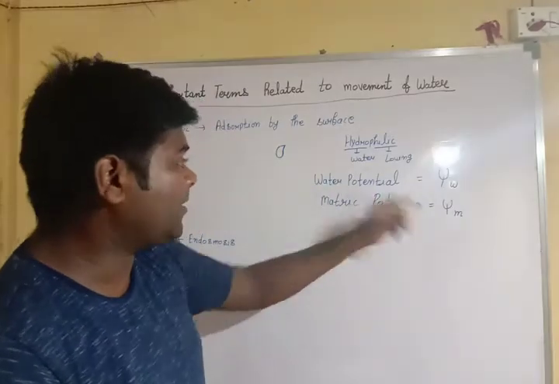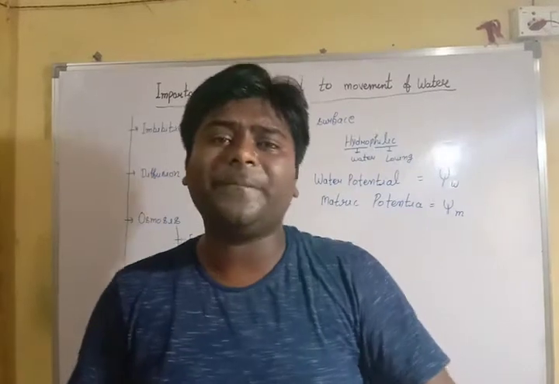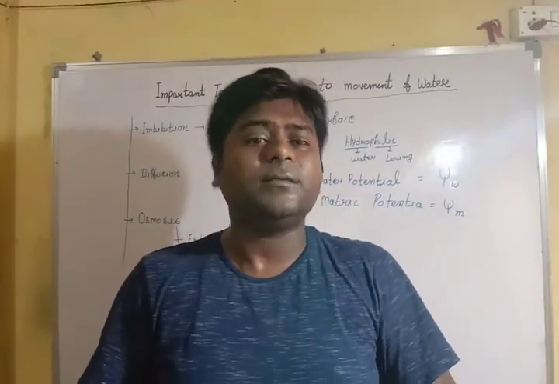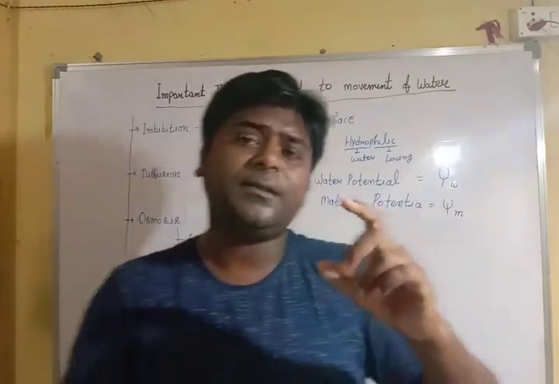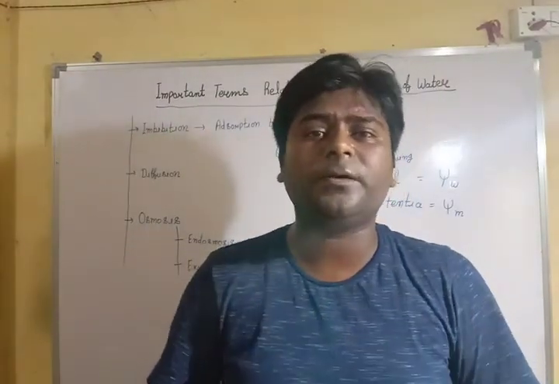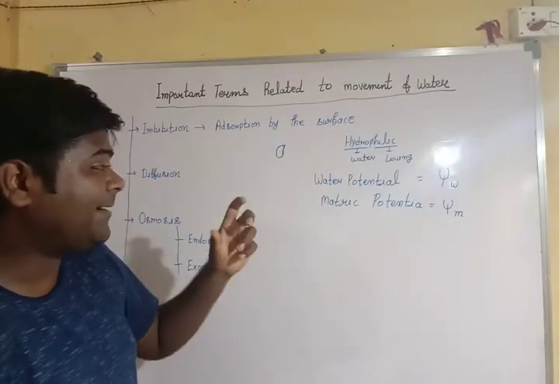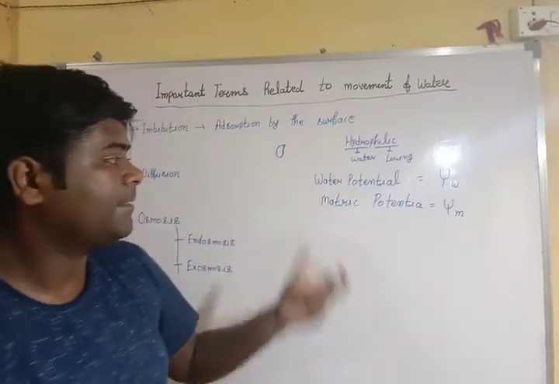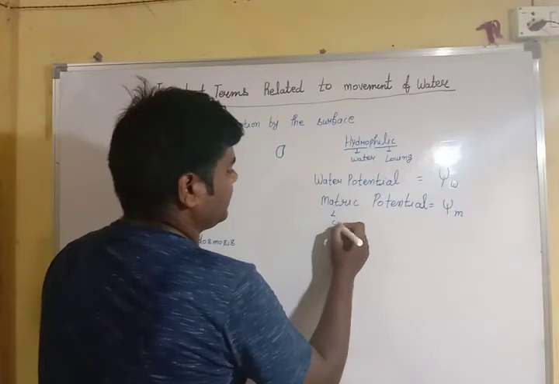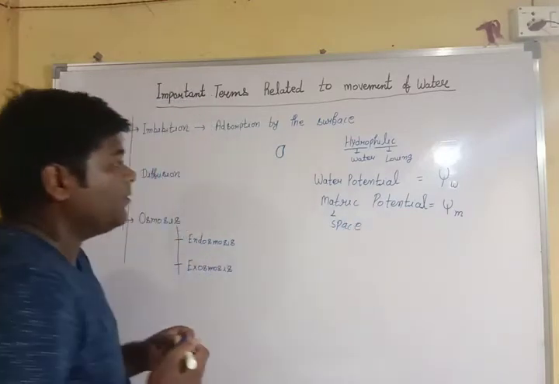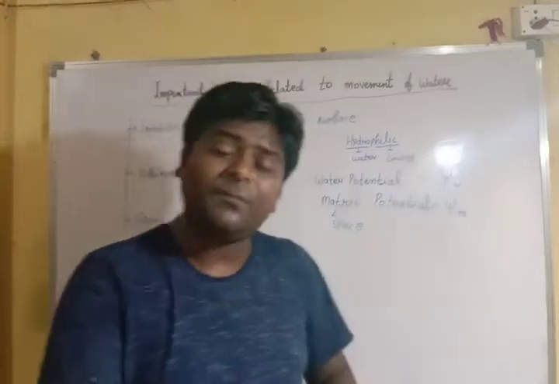When we talk about water potential, it is the potential of water to move from one place to another place. And in another way, that water can dissolve is also the potential of water. Then matric potential. Matric means space. When there is a space inside the seed, then water can enter.